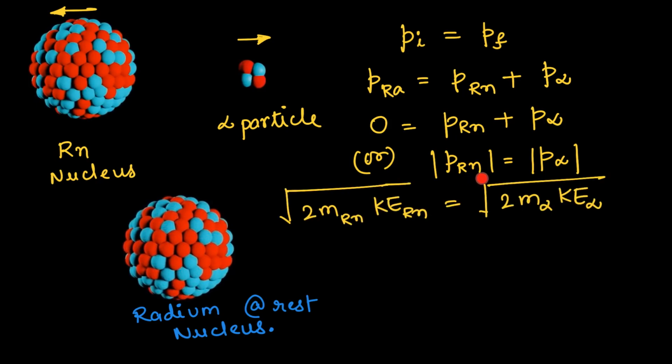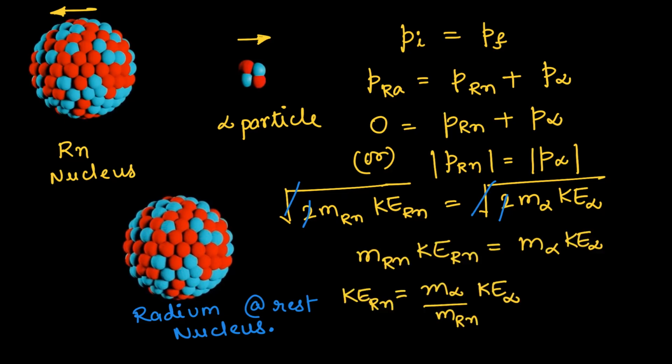The formula for momentum is root 2 m into Ke. So root 2 times mass of radon into kinetic energy of radon equals to root 2 times mass of alpha particle into kinetic energy of alpha particle. We are cancelling out the 2 and root in these both sides. We get mass of radon into kinetic energy of radon equals to mass of alpha particle into kinetic energy of alpha particle. We need to find the kinetic energy of radon. So we just take this term this side and we get this expression.